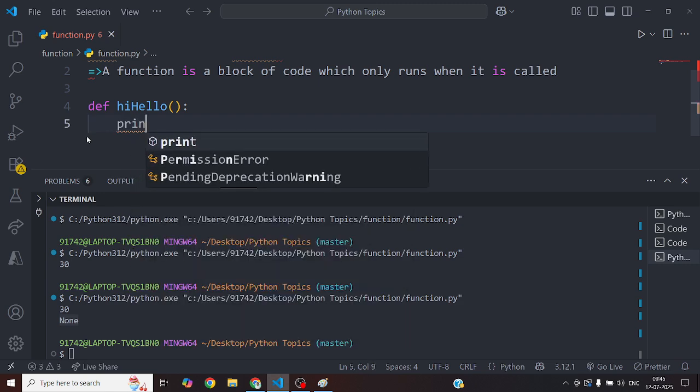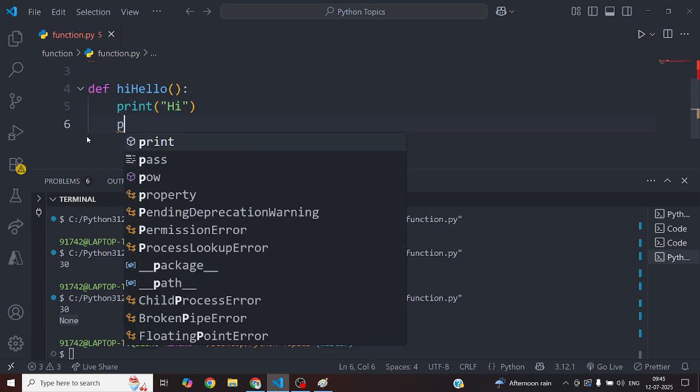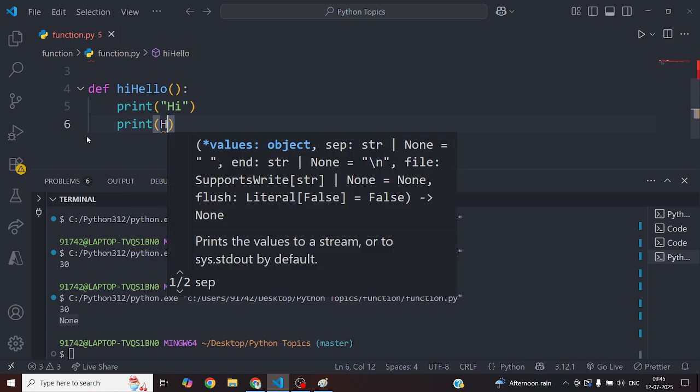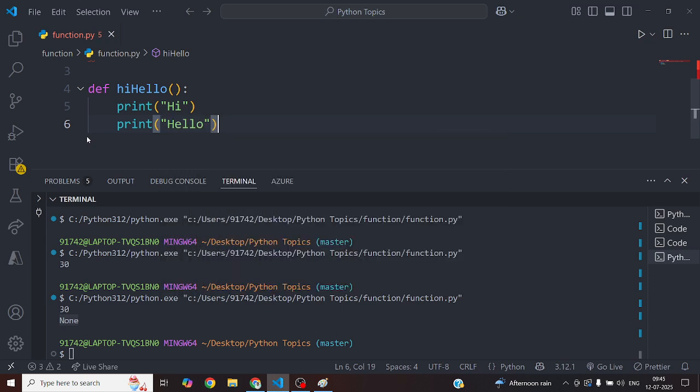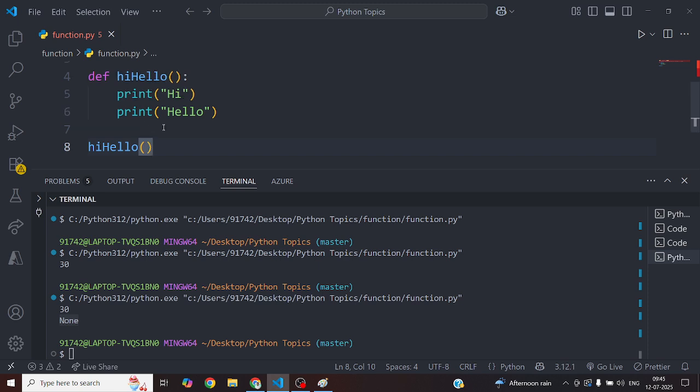Now print hi, print hello. Hi, hello. Whenever you are calling, make sure you are giving open parenthesis and close parenthesis, because if you don't put them, the Python interpreter will not be able to detect whether it's a function or not, right?